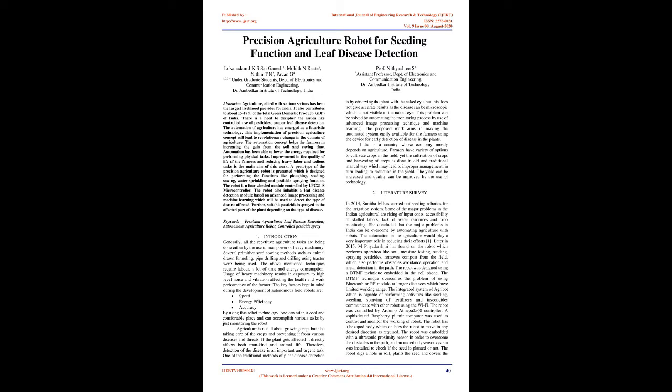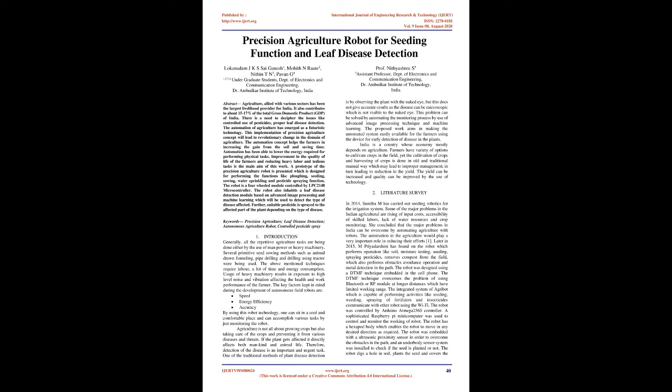The robot also includes a leaf disease detection module based on advanced image processing and machine learning, which will be used to detect the type of disease affected. Further, a suitable pesticide is sprayed on the affected part of the plant depending on the type of disease. Keywords: precision agriculture, leaf disease detection, autonomous agriculture robot, controlled pesticide spray.